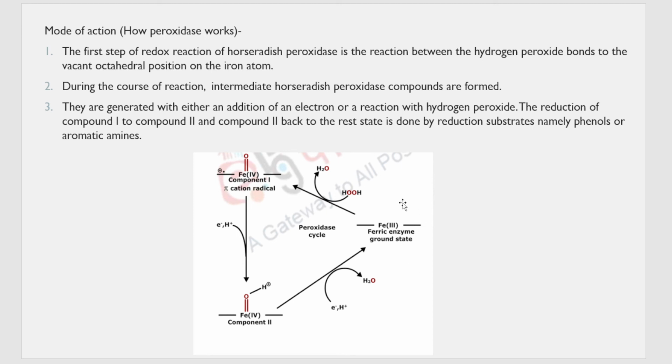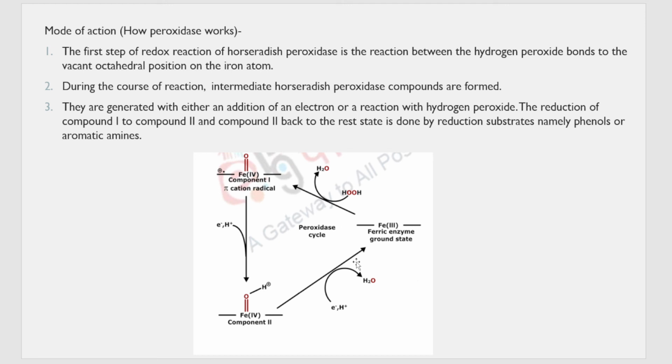So what is happening? One H2O2 molecule gets added here. Remember, in catalases we had two molecules of H2O2. Here we have only one molecule of H2O2 which will come and form a bond over here. And then H2O2 gets converted, which leaves behind one oxygen on the iron. In the next step, one H plus and one electron is given by that AH2 molecule. That one H plus adds over here.